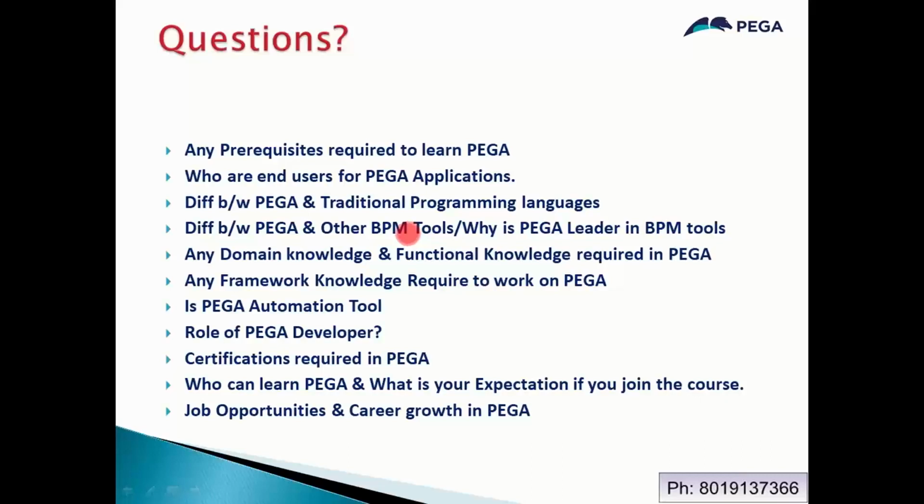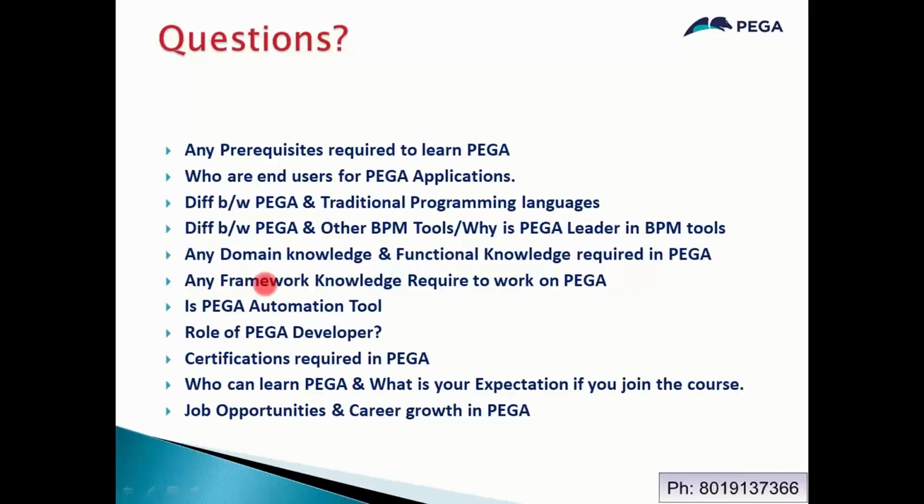Okay. And here, domain knowledge and functional knowledge are not required as a developer. Domain knowledge means no need to have any knowledge of that particular domain. Functional knowledge means how the application is going to function live. That knowledge is also not needed, because when a task is given to you, you only work on the functionality assigned to you. You don't know what other developers are working on. So functional knowledge is also not required.